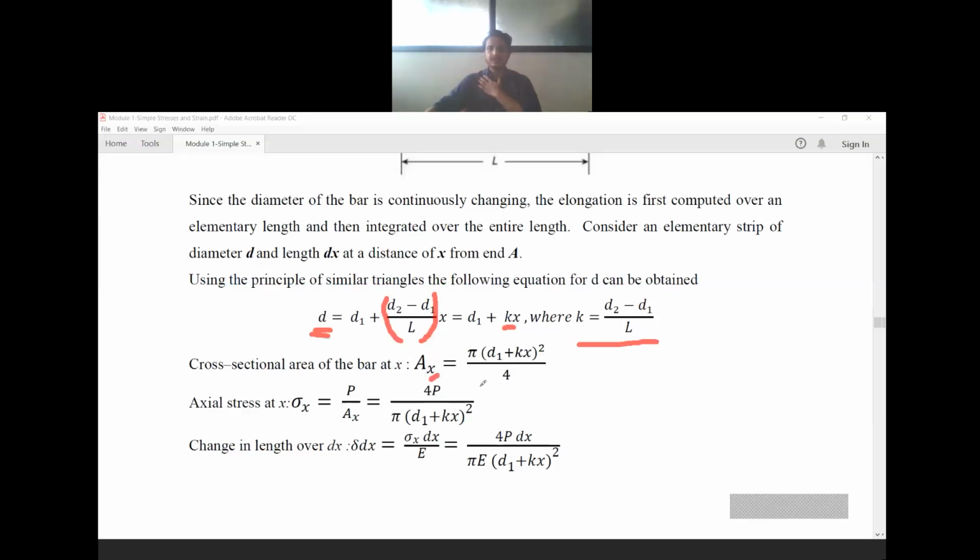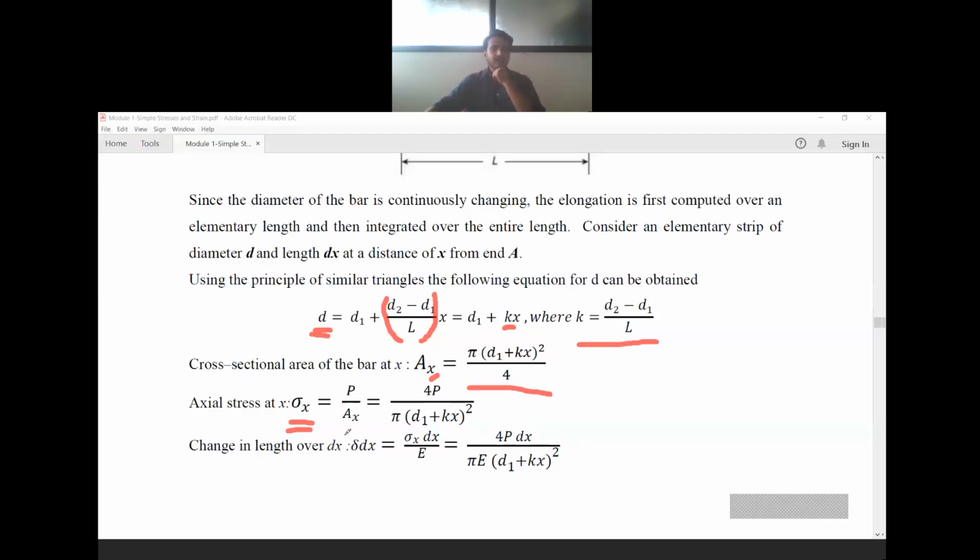You can observe here, pi d square by 4, where d is d1 plus kx. So Ax is pi into d1 plus kx whole square divided by 4. This is the cross-sectional area of the bar. Next, we shall calculate the stress. We are calling it axial stress, but it is nothing but normal stress, the stress along the axis.